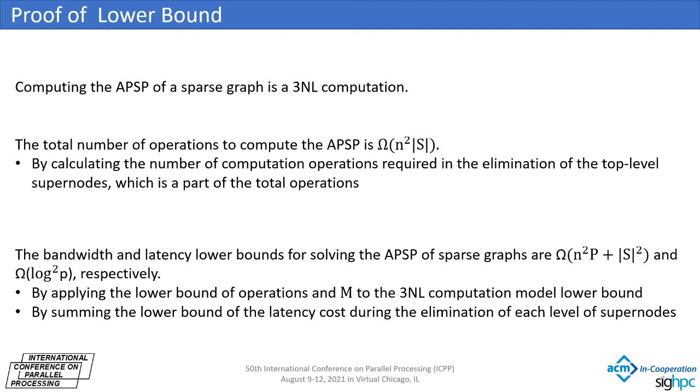Finally, by applying the lower bound of the computation operations and M to the communication lower bound of the 3NL model, the lower bound of bandwidth and the trivial lower bound of latency can be obtained. Besides, by summing the lower bound of the latency cost during the elimination of each level of supernodes, another lower bound of latency cost can be obtained.